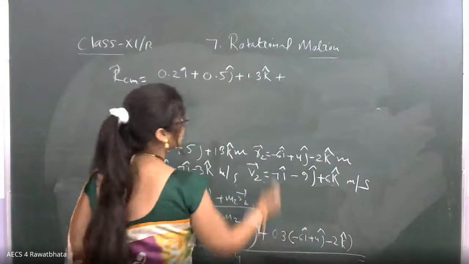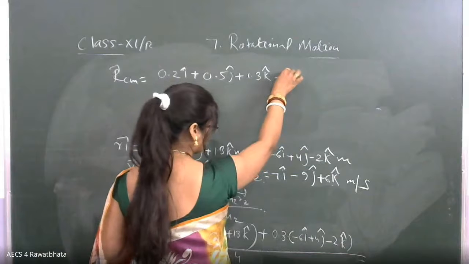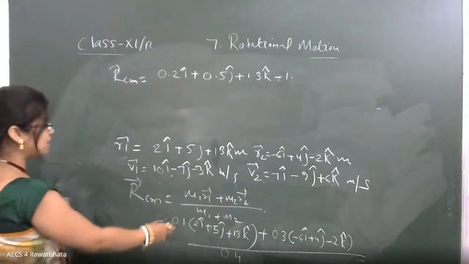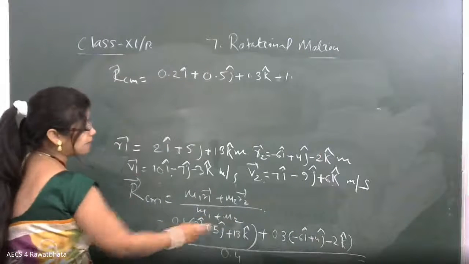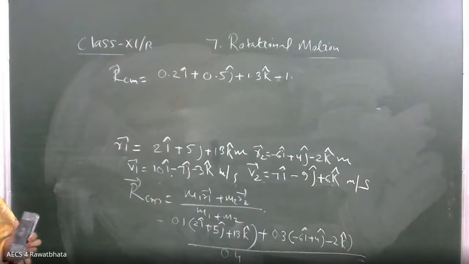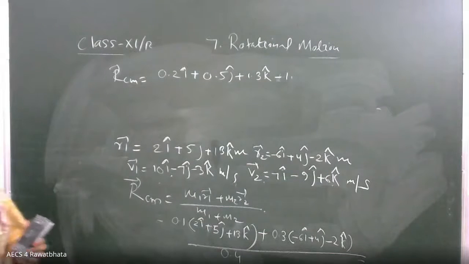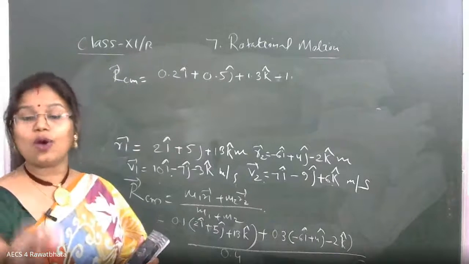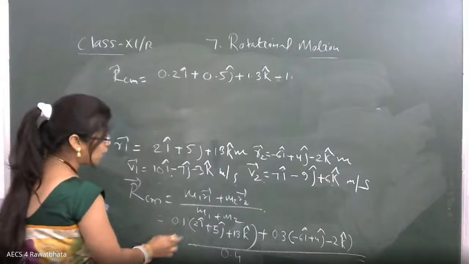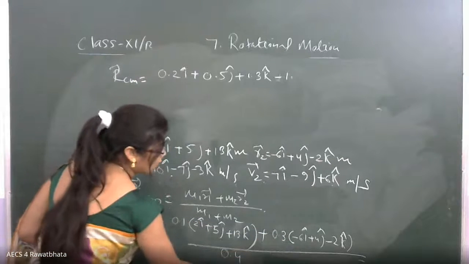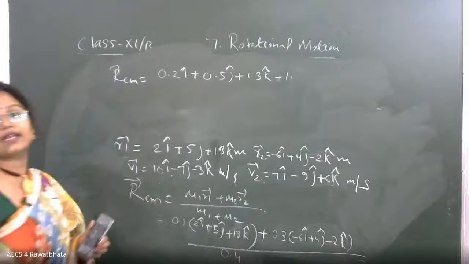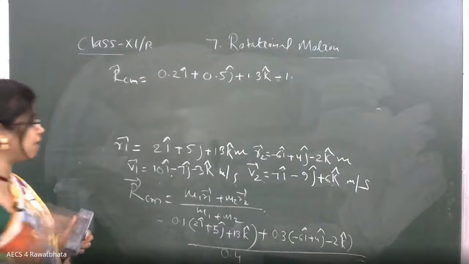Here 0.3 multiplied by minus 6 will give you minus 1.8. Or one more thing you can do, dear. As you have the decimal part, point one and point three, suppose 1 by 10, 3 by 10, and here 4 by 10. If you take 1 by 10 common, then the decimal part will cancel out. Listen here, it totally depends upon you how you solve the question. You can go for multiplication, or directly remove the decimals: 1 upon 10, here 3 upon 10, here 4 upon 10, and the 1 by 10 in numerator and denominator both get cancelled. So now you don't have any decimal part. Depending upon your choice, you can solve it, dear.